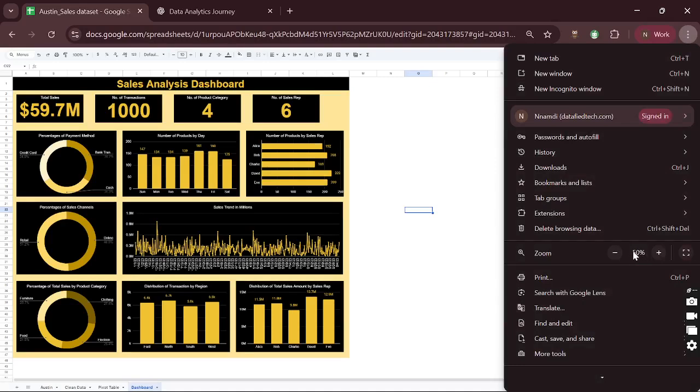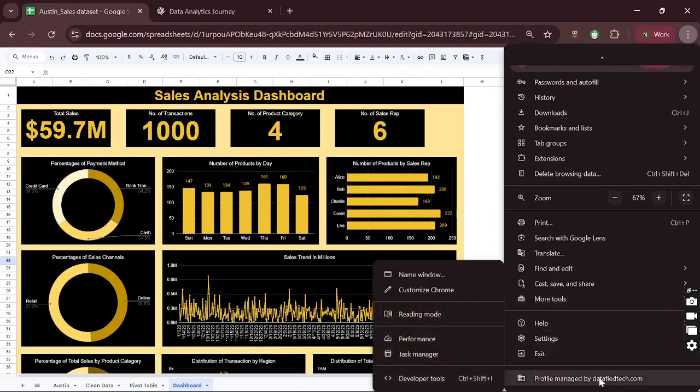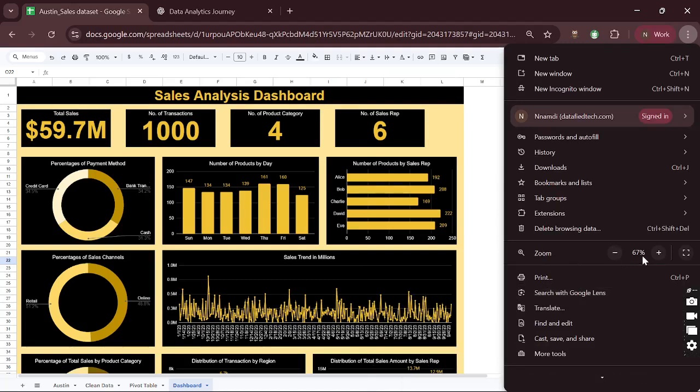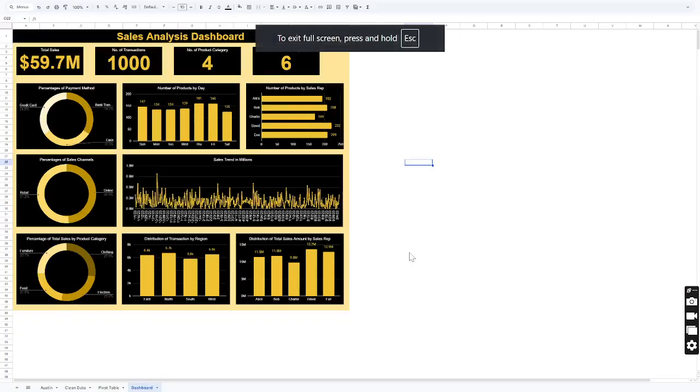Is there a way I can modify this myself? If I increase it, this is 67. Hmm. Is there a way I can put a number, even if it is 60, that would have been fine. But I don't think this will give me an opportunity to do that. But at 50, let's see what we'll get. Okay, this is what we'll get at 50.